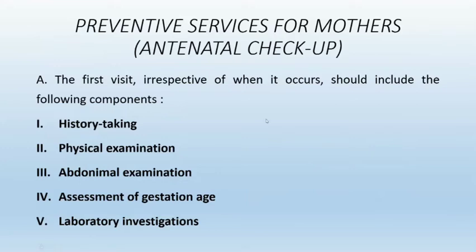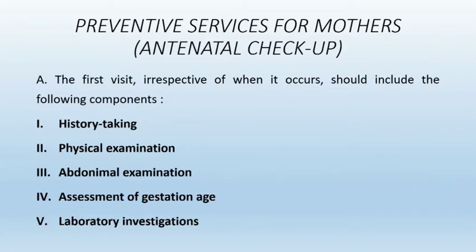Preventive services for mothers in antenatal checkup. The first visit, irrespective of when it occurs, should include the following components: history taking, physical examination, abdominal examination, assessment of gestational age, and laboratory investigations.